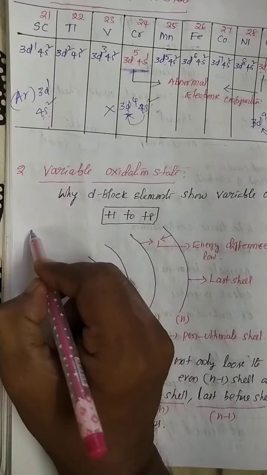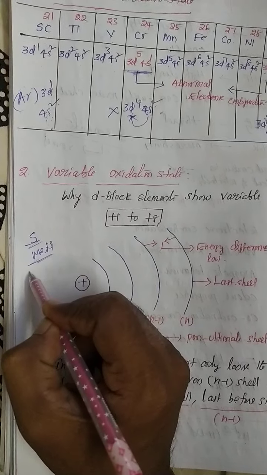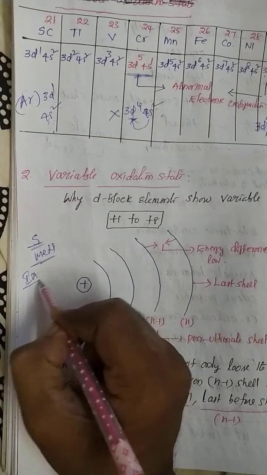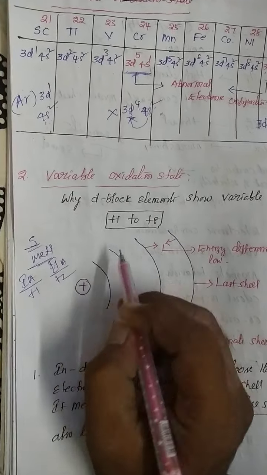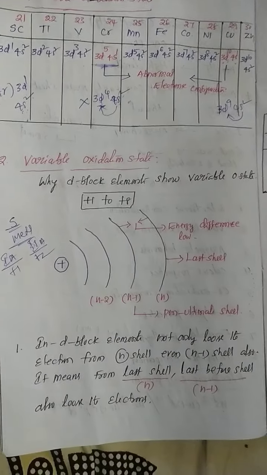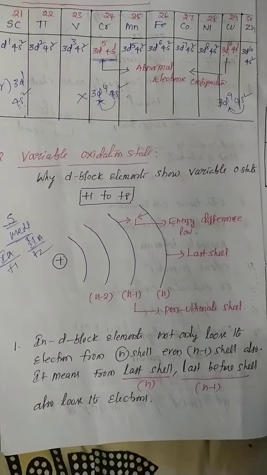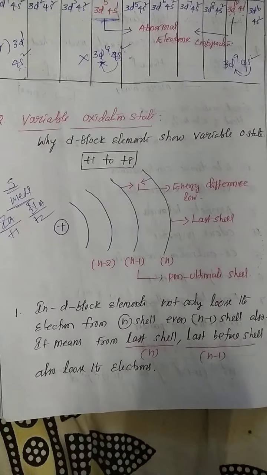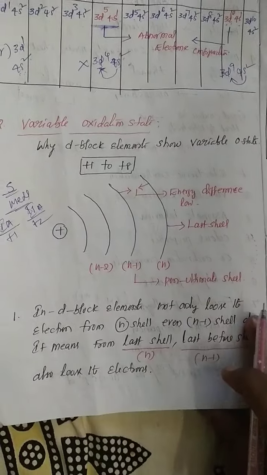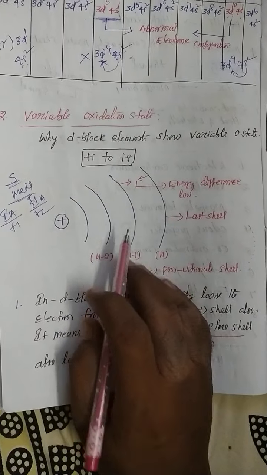Even s block elements are also metals. They can exist in first A group with +1 oxidation state, second A group with +2 oxidation state. But the D block elements are also metals. So why do the D block elements show variable oxidation state? My dear students, here are two important points, two reasons. I will explain the two reasons right now. See why D block elements show variable oxidation state.